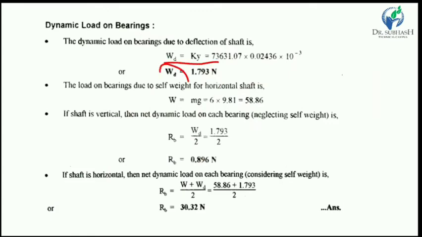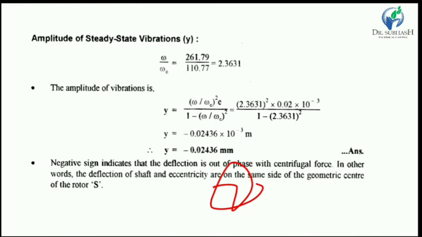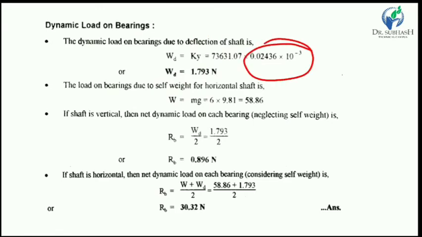So we find the dynamic load by Ky, putting in the value of K, the stiffness of the shaft, which is given, and the Y value we already found, and finally we get the dynamic load WD.